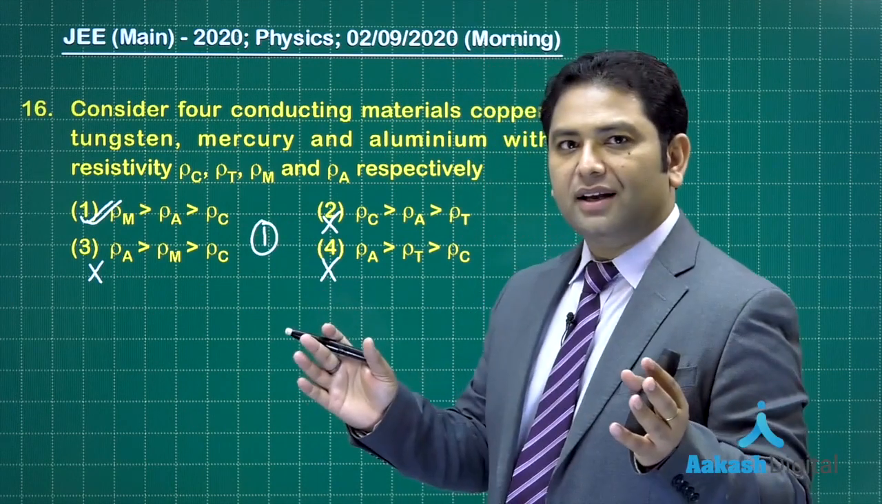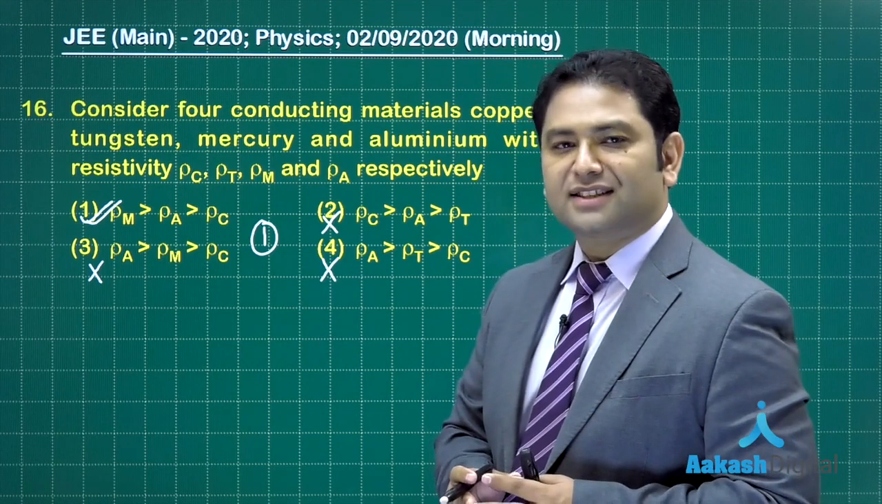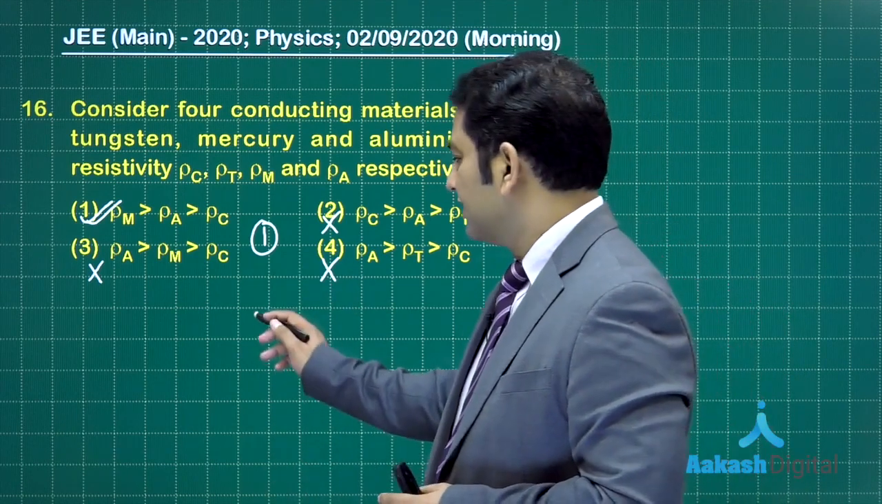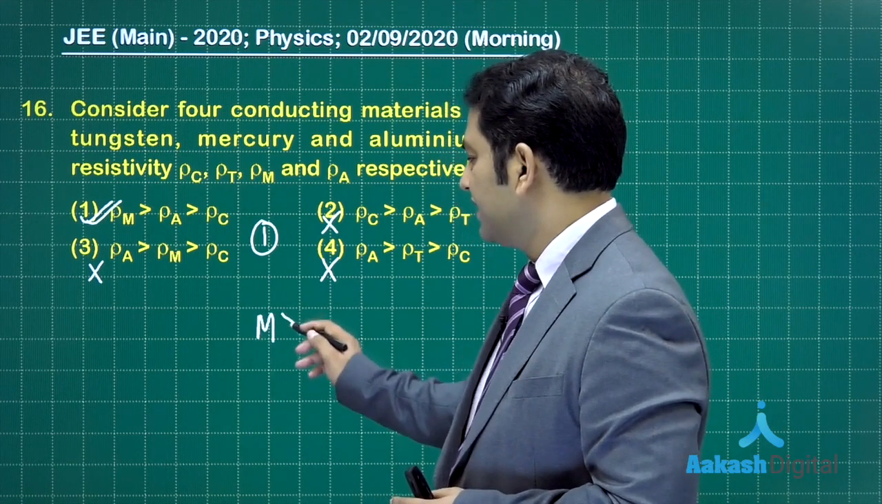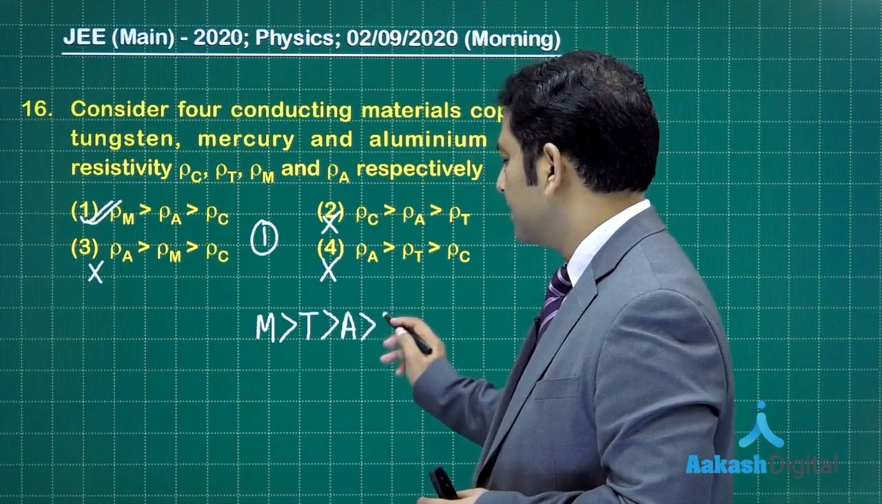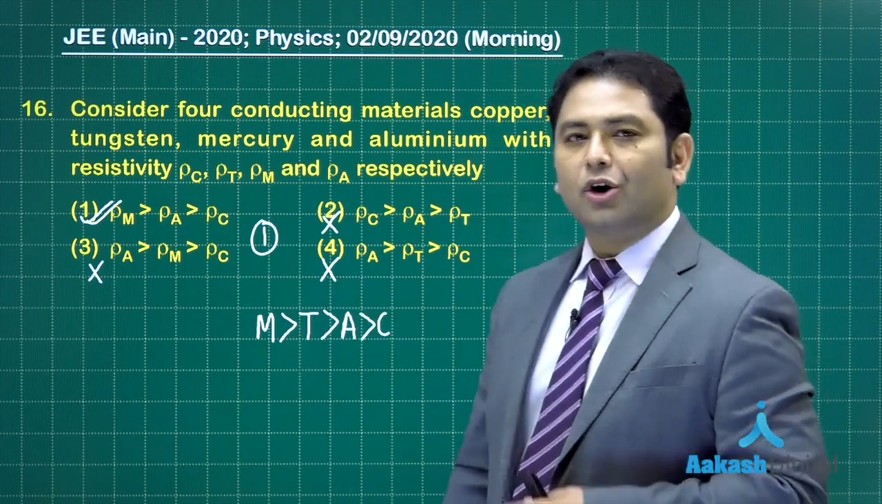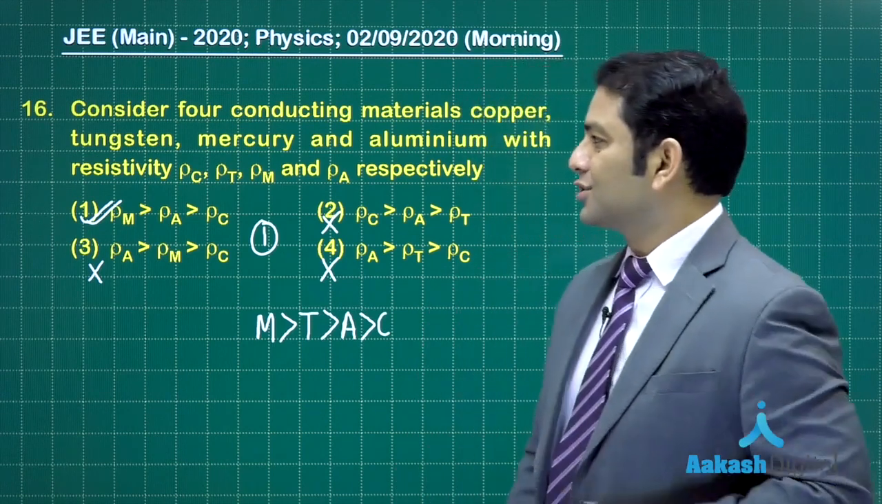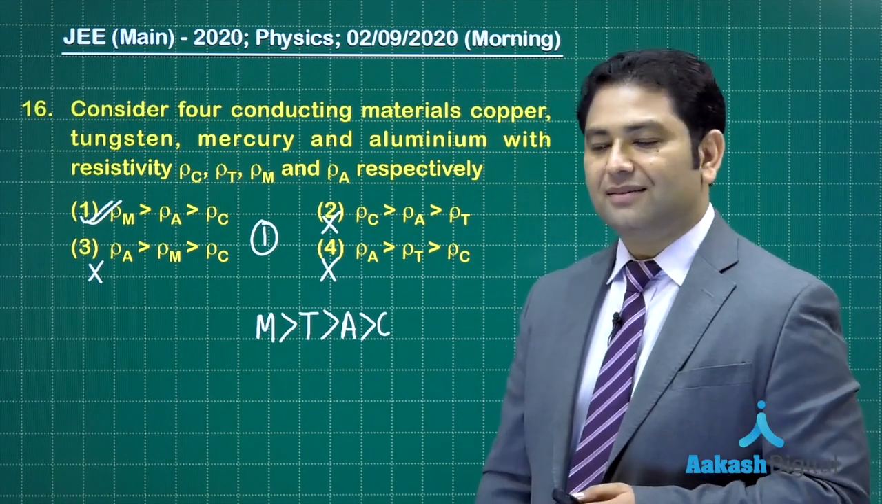By the way, for your information, if I give you the values of resistivity, mercury has the highest resistivity, then comes tungsten, then aluminum, then copper. That would be the correct order of their resistivity. Now, let's go for question number 17.